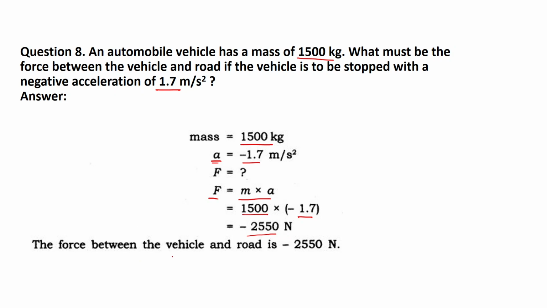The force between the vehicle and road is simply minus 2550 Newton. Acceleration negative, then force must be negative.